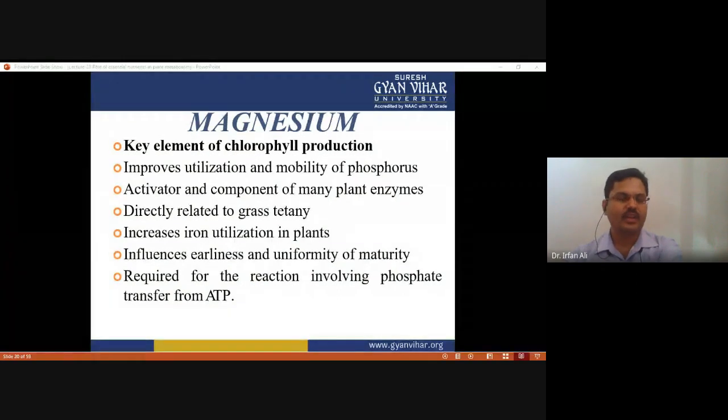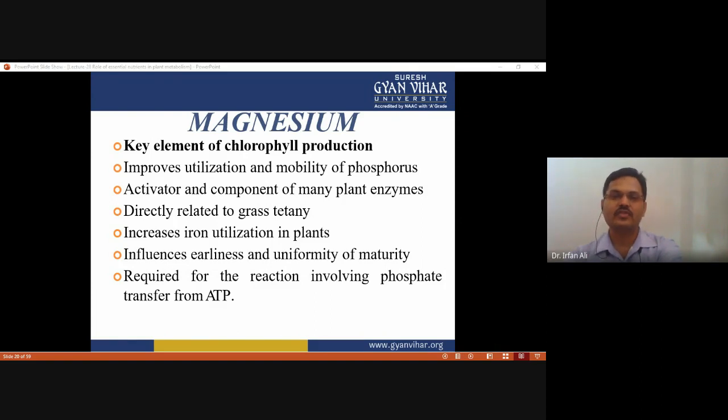Now, magnesium. The key element of chlorophyll production is magnesium, and magnesium also improves utilization and mobility of phosphorus in the plants. And magnesium activates and is a component of many plant enzymes, because it acts as a cofactor of enzymes. And magnesium is directly related to the gas criteria, and increases iron utilization in plants, and magnesium influences earliness and uniformity of maturity.